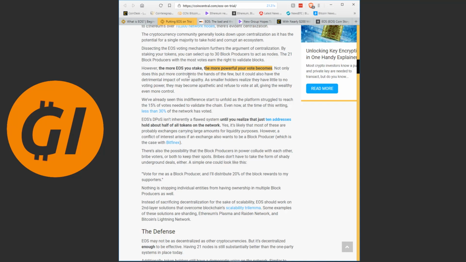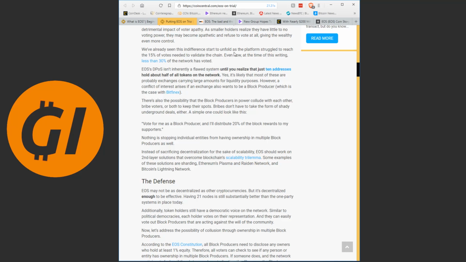Not only does this put more control into the hands of the few, but it could also have the detrimental impact of voter apathy. As smaller holders realize they have little to no voting power, they may become apathetic and refuse to vote at all. We've already seen this indifference as the platform struggled to reach the 15% needed to validate the chain. This happened when they were building the chain initially. It took way longer than it was supposed to because they couldn't get the votes together.